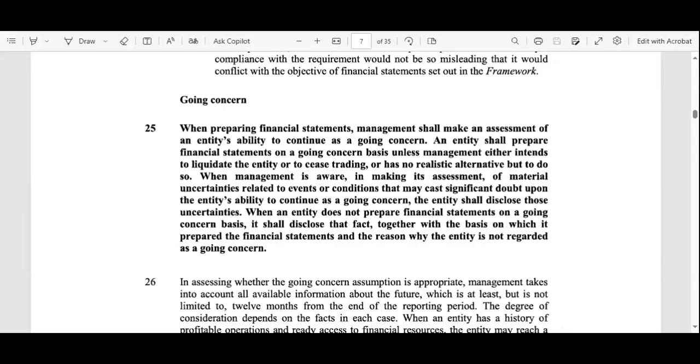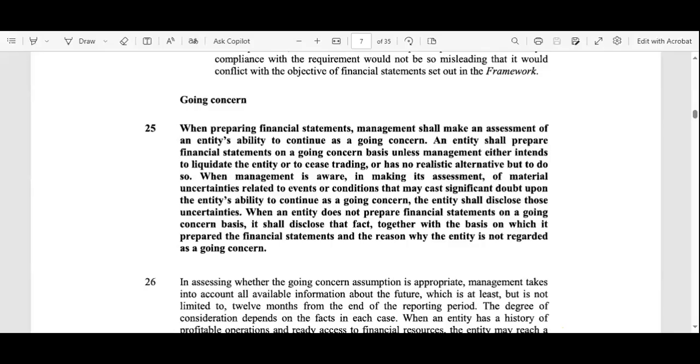So that should be mentioned in your financial statements if such a major concern is going on in any organization, as it may affect the going concern of the organization. That financial information should be there in the financial statements, so that whenever an investor reads the financial statements, he is aware of all these things.